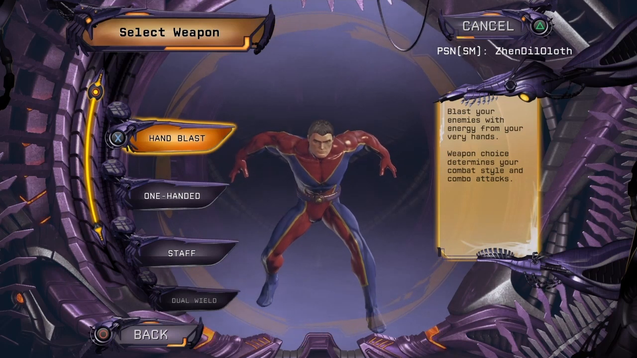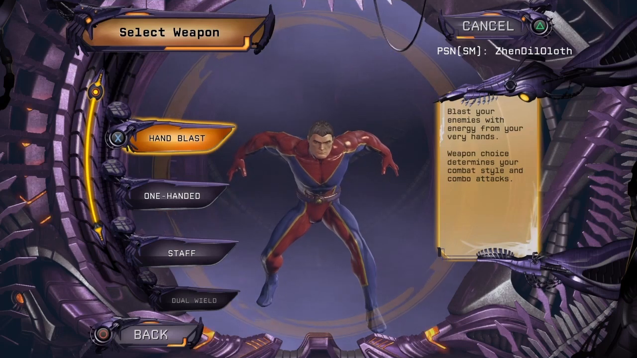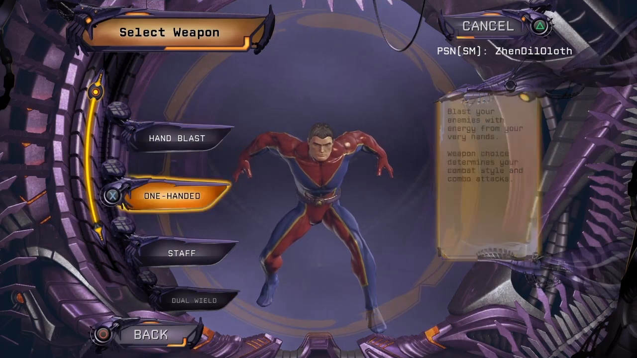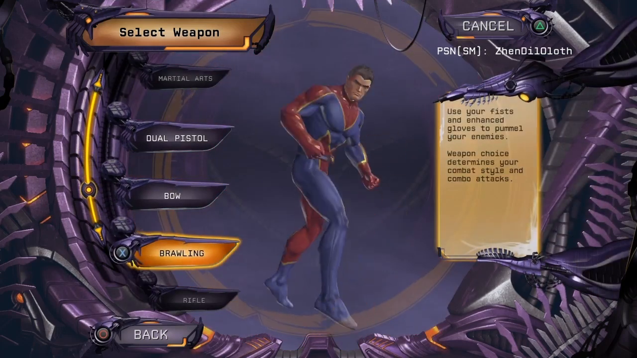For the weapon, I would be tempted to go with End Blast. With End Blast, you can also simulate brawling a bit, and it gives you some range attack. But we'll stick to using brawling with our friend Black Adam.